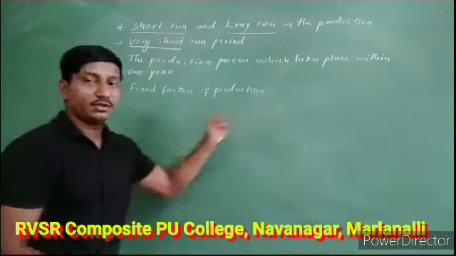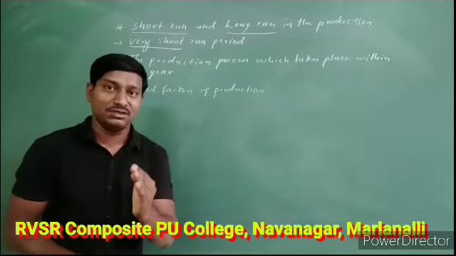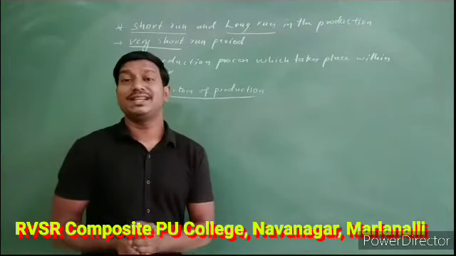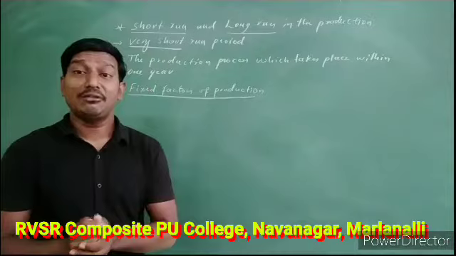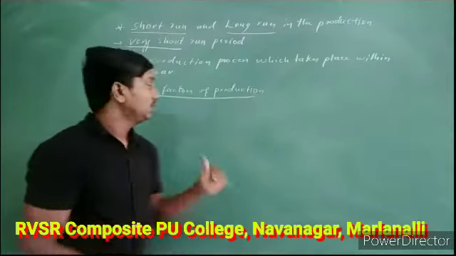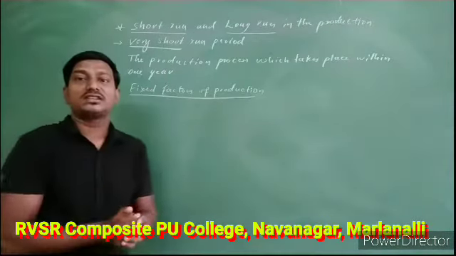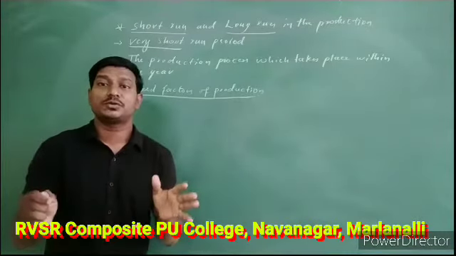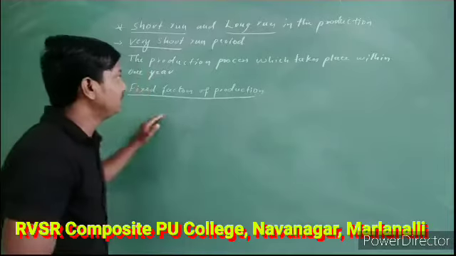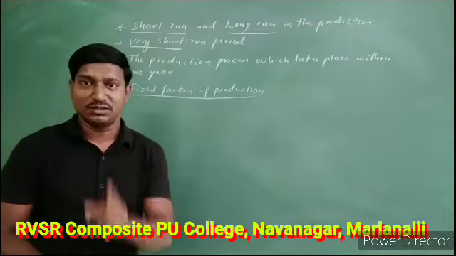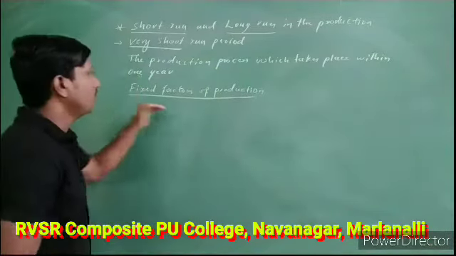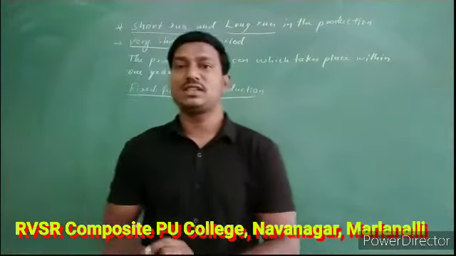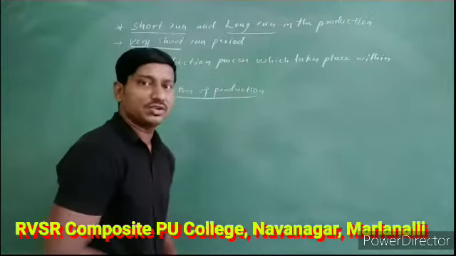All these that we use in the production process within a very short term period are going to be assumed as fixed in nature, which means as we have a very short term period, the factors of production are not going to change. That is one assumption we make. We are not supposed to change any of the factors of production as we have very little time, that is a very short term period of 1 year. For that reason, all the factors of production are assumed as fixed in nature. Okay, this is what the very short term period is.